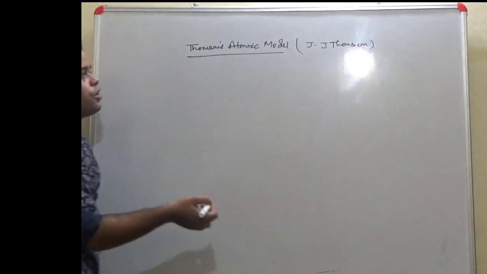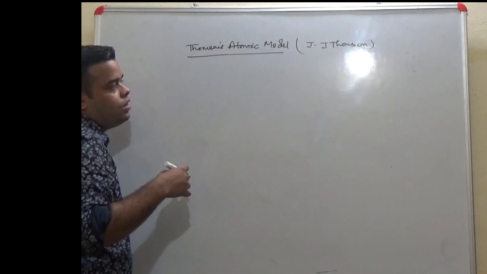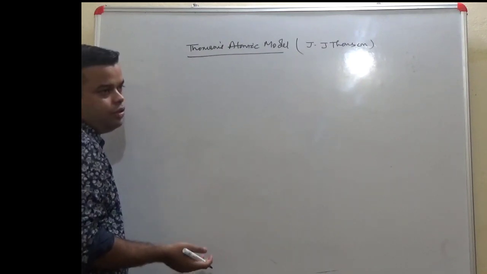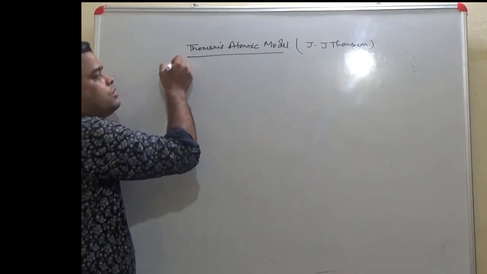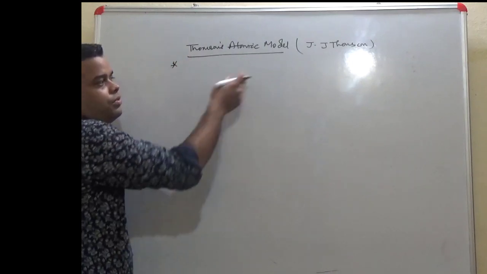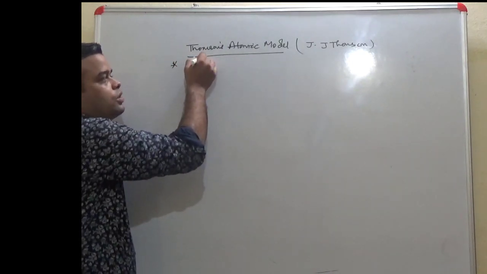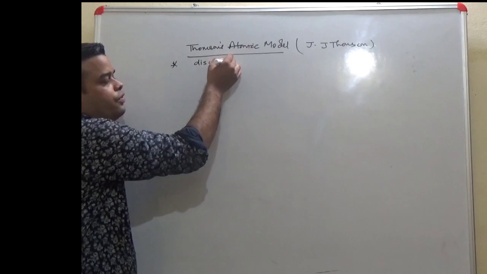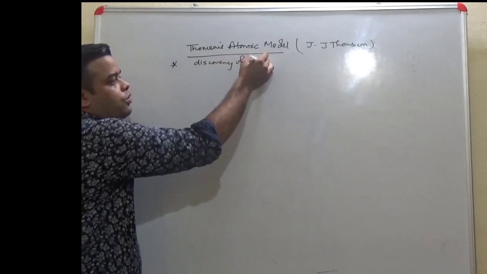Now, before coming into this topic, you must be aware that it was Thomson who discovered the electron. This experiment led to the discovery of the electron.